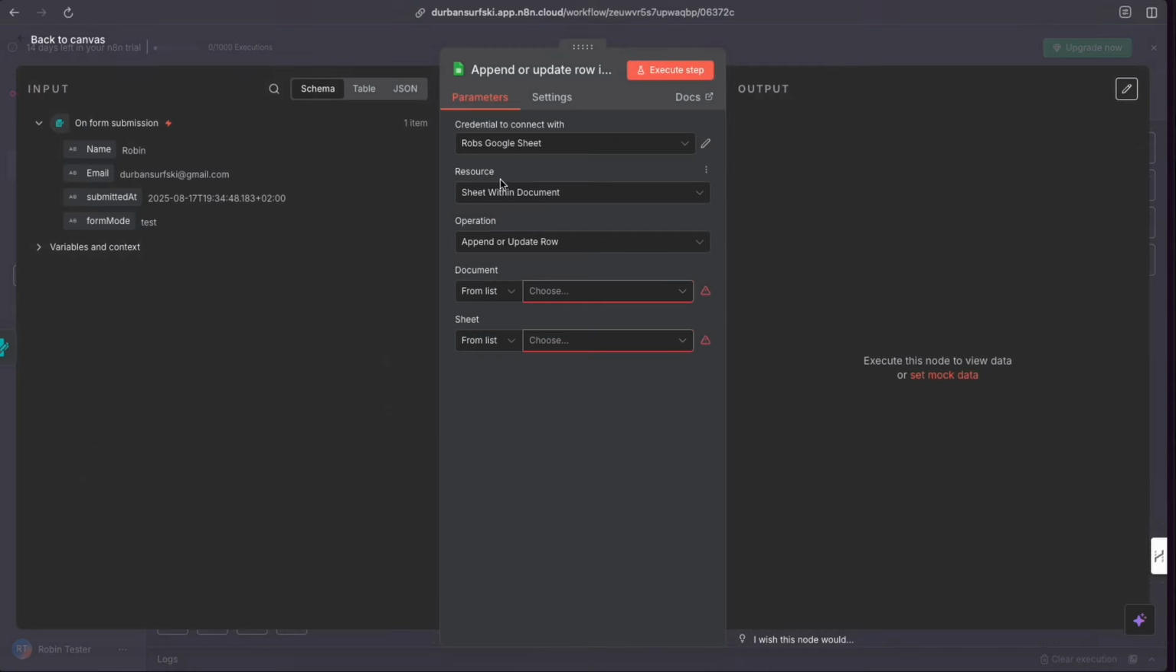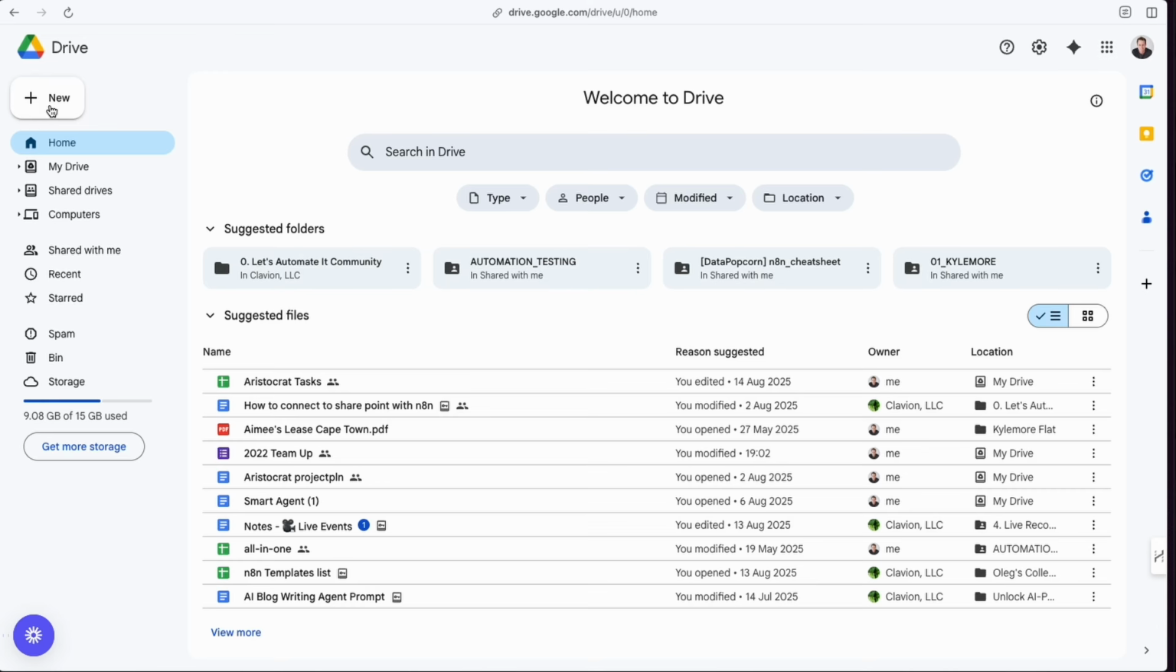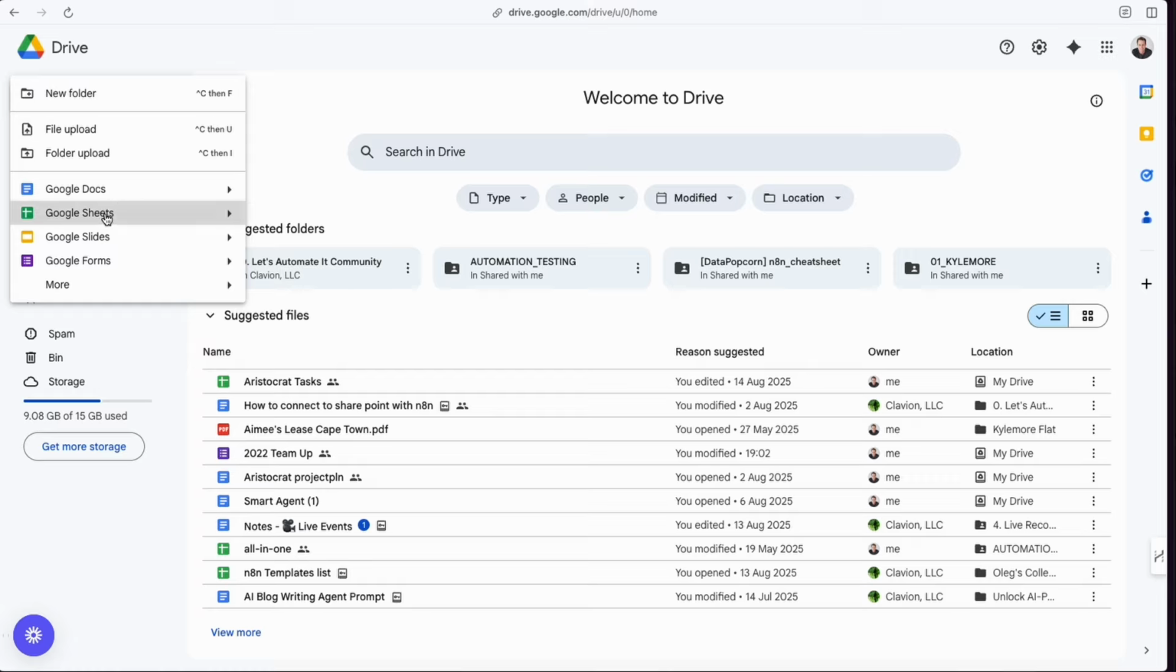Let's click back into this and keep configuring. And what is the resource? Well, it'll be a sheet within a document. And, well, we actually need a document first because we're going to write this to a spreadsheet. Let's go ahead and create the spreadsheet. So I'm going to head over into my Gmail. Let's go new. Let's go new Google Sheet.